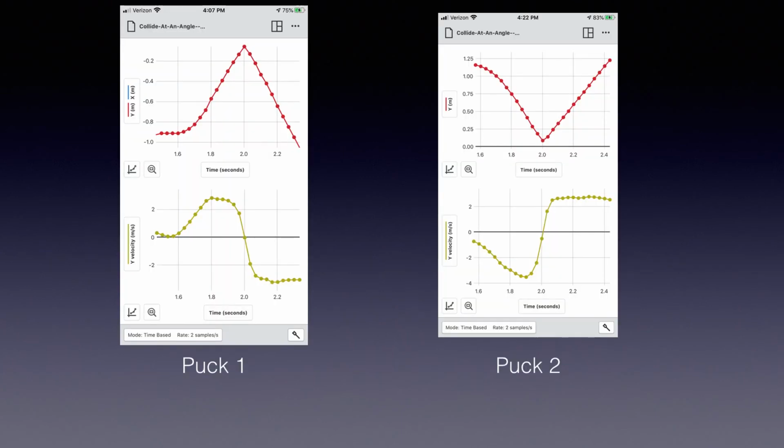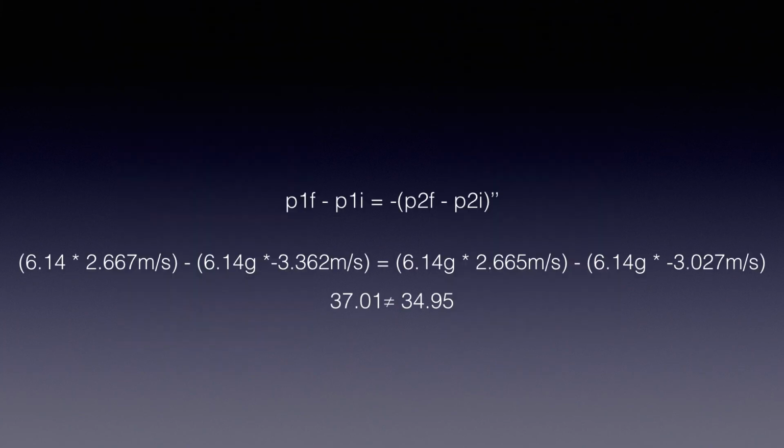For the velocity versus time graph for puck 1, after the collision, the velocity was negative 3.027 grams per meters per second squared. For puck 2, after the collision, the velocity was 2.667 grams per meters per second squared. Once again, using the equation, we found that the final momentum of the pucks was 34.95 grams per meters per second squared.